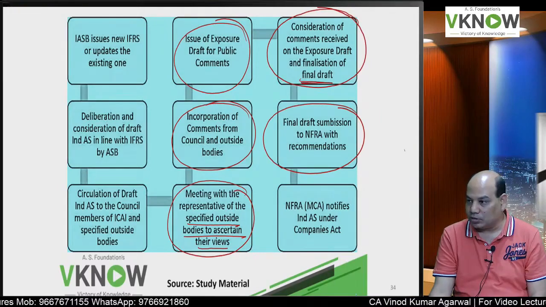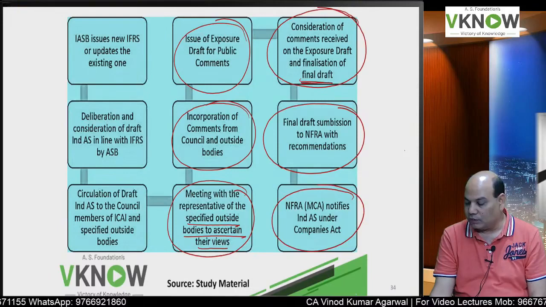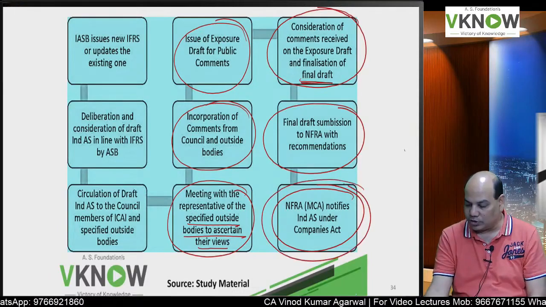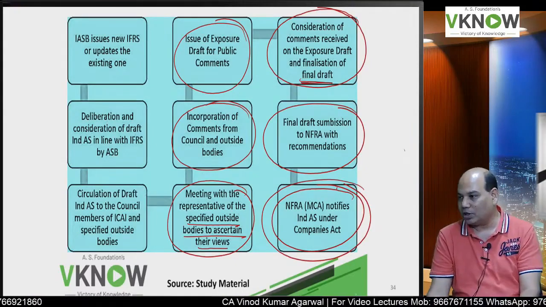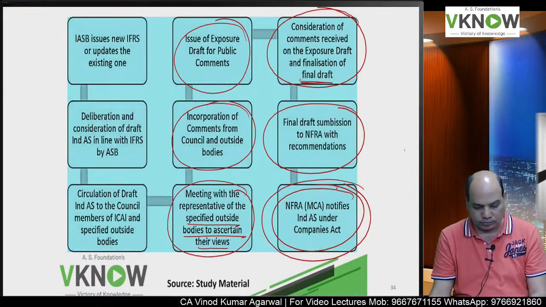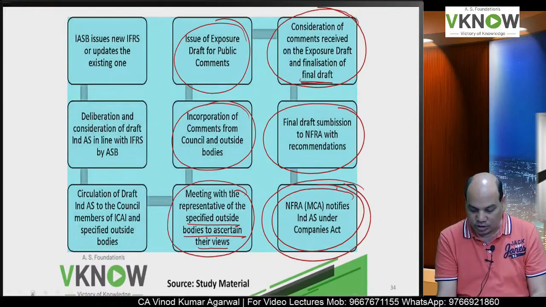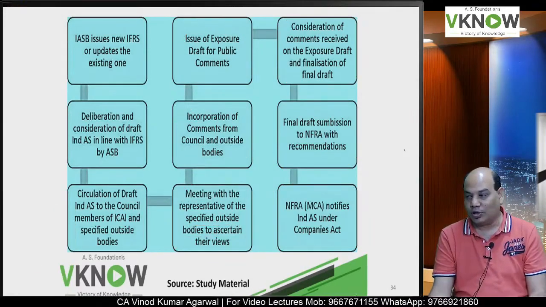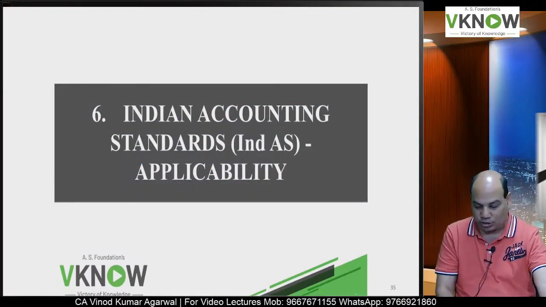National Financial Reporting Authority, with recommendation, and then NFRA, if it is satisfied, it will notify IND AS under the Companies Act. So a notification will come in the official gazette with all the text of that standard, and then it will become applicable. They will also mention from which date it is applicable. Is it right? So one day you can also join the Accounting Standard Board and you can also issue standards. It is not impossible. You can do it.